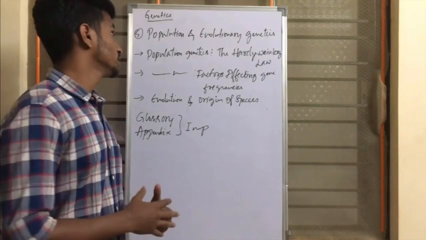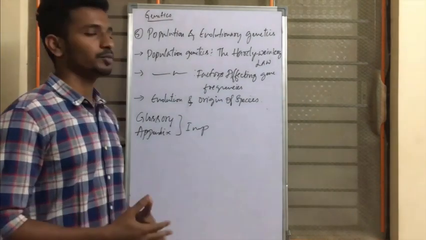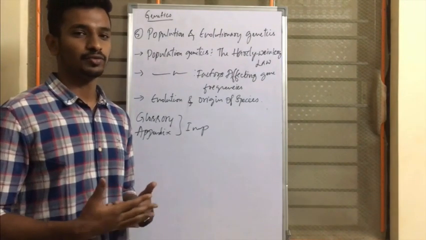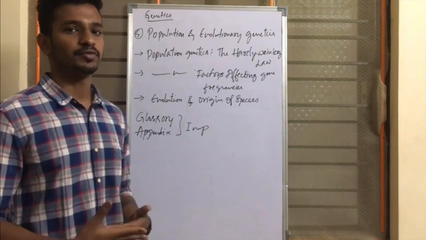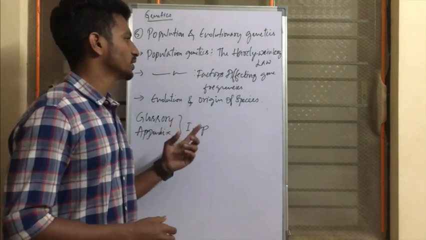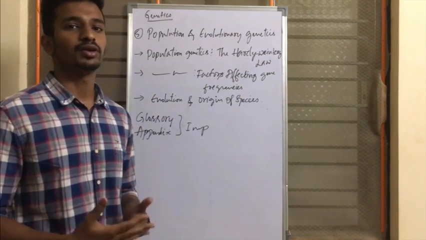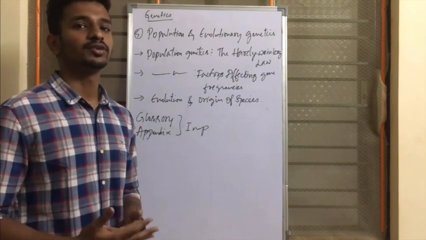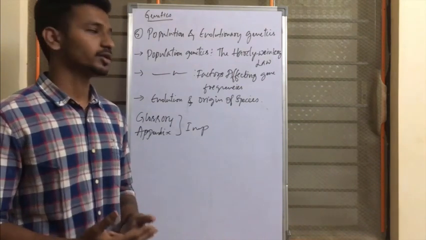Now the last part of the genetics, that is population and evolutionary genetics. First chapter, that is population genetics, the Hardy-Weinberg law. It will be concept based questions. You need to solve them, remember the important formulas and know this concept at the base level. It will be helpful in the exam if they ask it. Next, in population genetics, the factors affecting gene frequency. Read this part in the B.D. Singh book and then go through the objectives book. You may find problems based on this topic and solve them once. You will get a clear understanding about the concepts that come in evolutionary and population genetics.